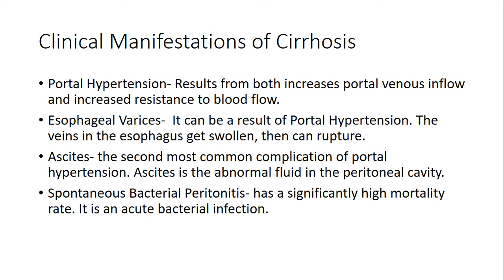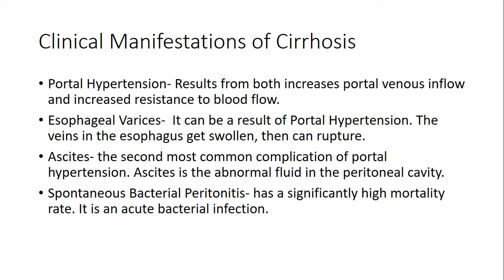Clinical manifestations of cirrhosis. Portal hypertension results from increase of portal venous inflow and increased resistance to blood flow. Esophageal varices. It can be a result of portal hypertension. The veins in the esophagus get swollen, then can rupture, which will lead to bleeding.